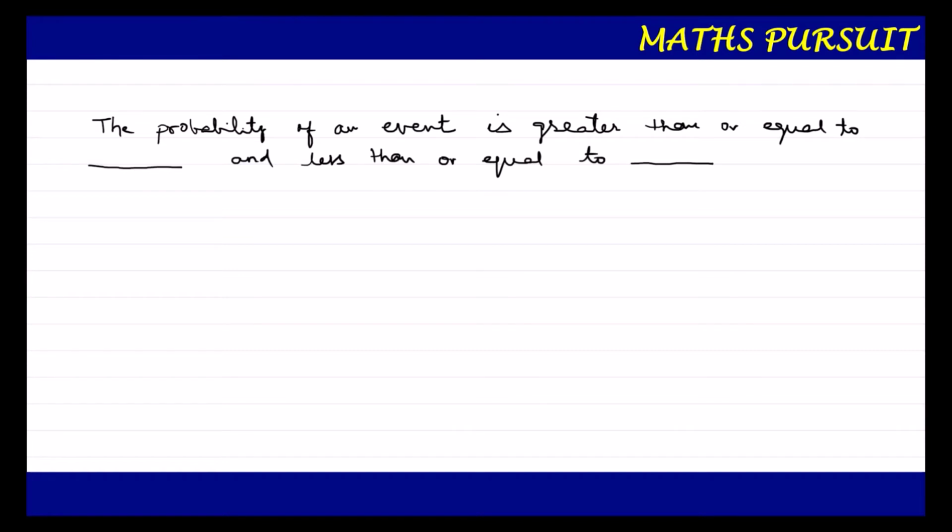So we very well know that the probability of an event plus probability of not an event is equal to 1. How? If an event occurs, that means we will get 1. That means the event will not occur is 0, so we will get 1. If an event will not occur, then we will get 0, and the event not occur means here we will get 1. This will become 1.